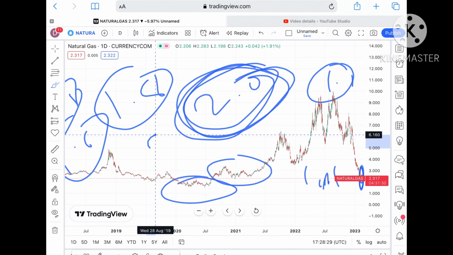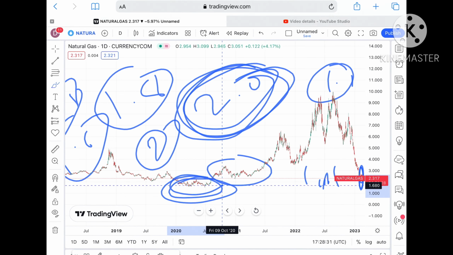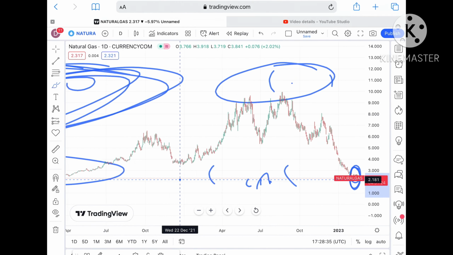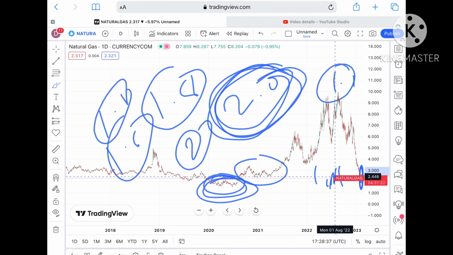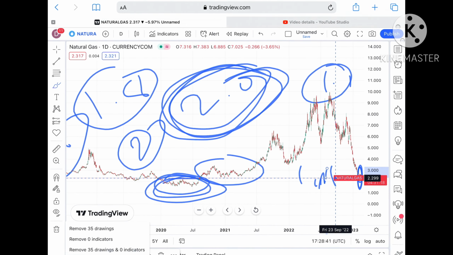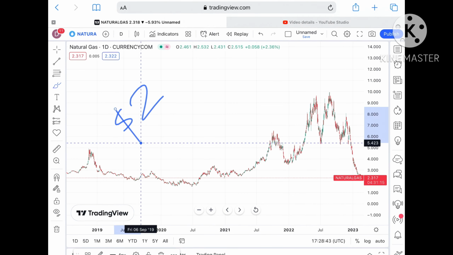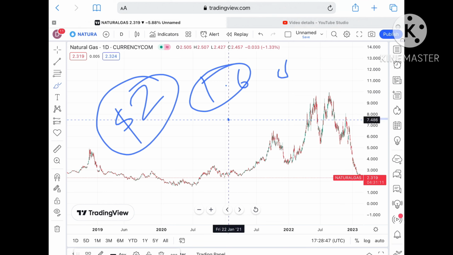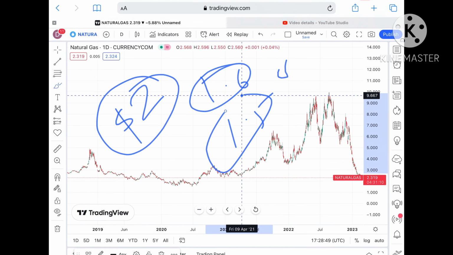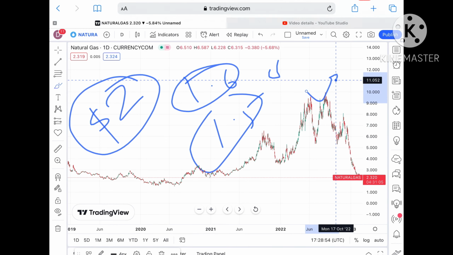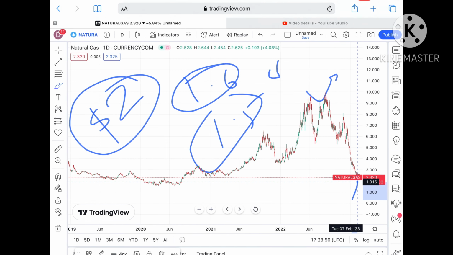Keep this in mind that after 2, we can see it will trade in this particular zone. Till the time it is sustaining this level, we can see it can go further high. But if the price moves below this level, then only we can see it go further low. Okay, so once it falls below $2, understand something, only then can we see a level of $1.8 to a level of 1.6 to a level of 1.5. But till the time it is sustaining a level of $2, there can be a bounce back. A probability of going further upside is there.